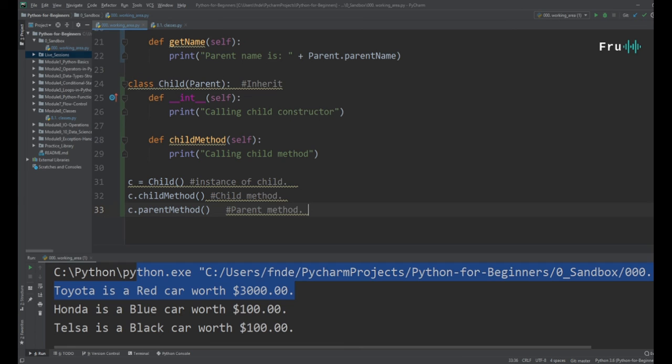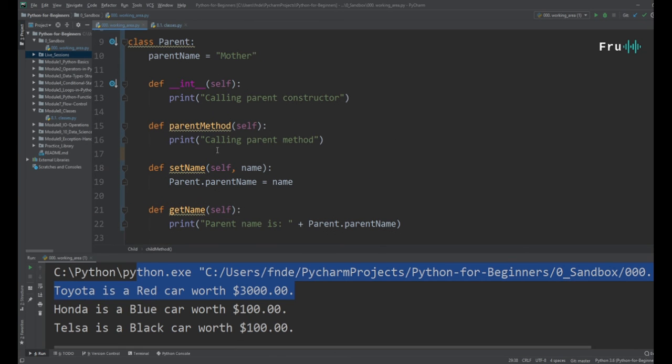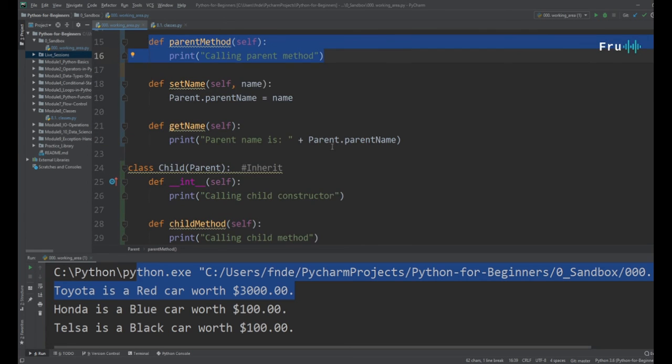So now we have a parent method accessible within this child object, even though there is no parent method in here. This child class doesn't have any parent method. There's no method they call parent method. But if you go up, because I've inherited from the parent class, they have access to parent method. Guys, that's inheritance at its core.